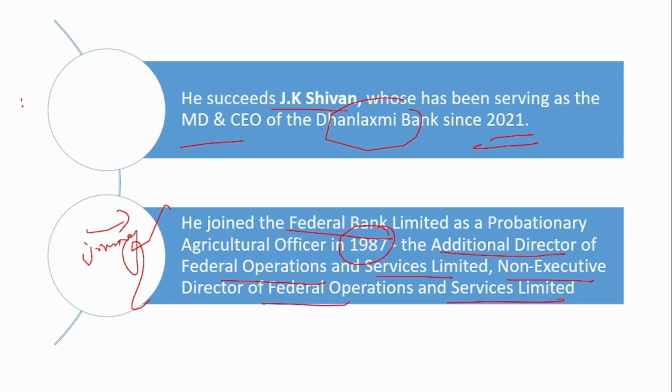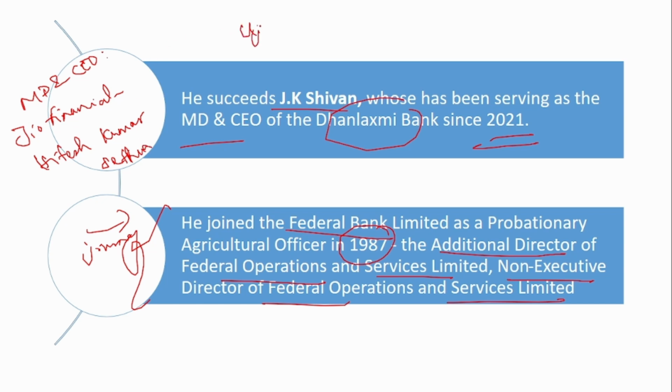Let us revise a few other MD and CEOs. We recently saw the MD and CEO of Jio Financial Services, Hitesh Kumar Sethia. Similarly, for Ujjivan Small Finance Bank, the MD and CEO is Sanjeev Nautiyal. So the MD and CEO of Jio Financial Services is Hitesh Kumar Sethia, and of Ujjivan Small Finance Bank is Sanjeev Nautiyal.